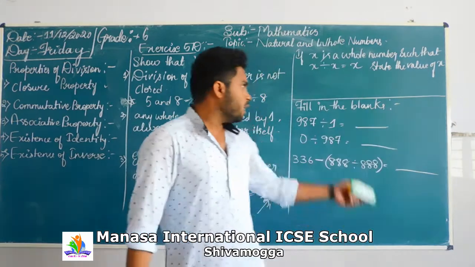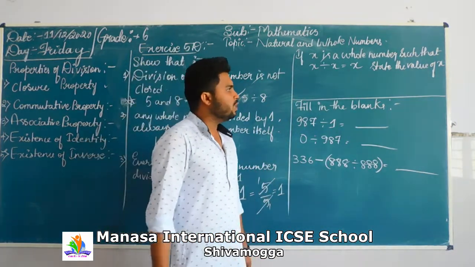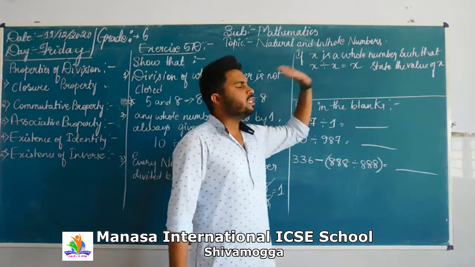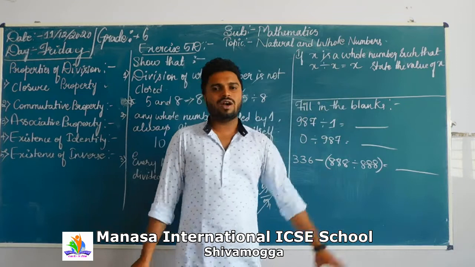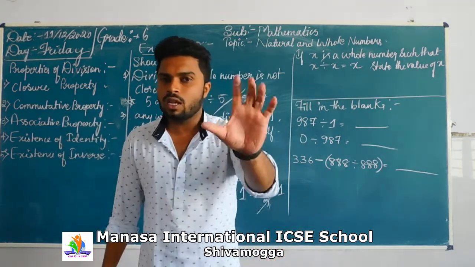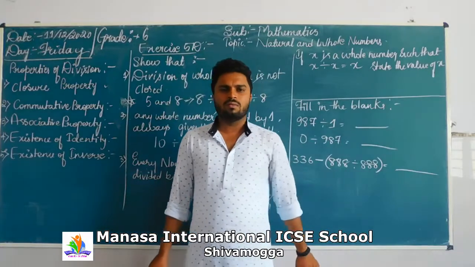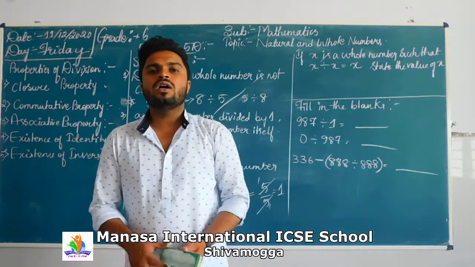The next part, I have shown one more question. If x is a whole number such that x divided by x is x, state the value of x. As we know, when any number is divided by 1, it gives you the same number.